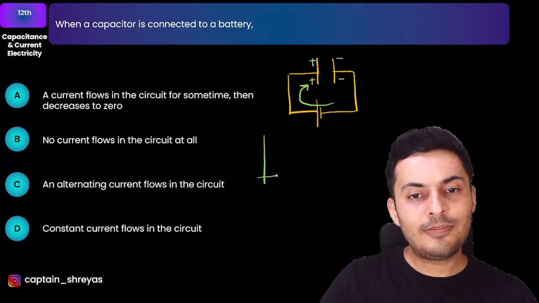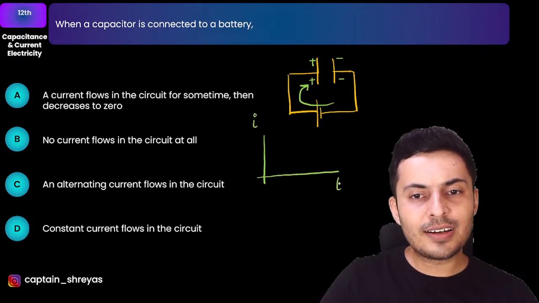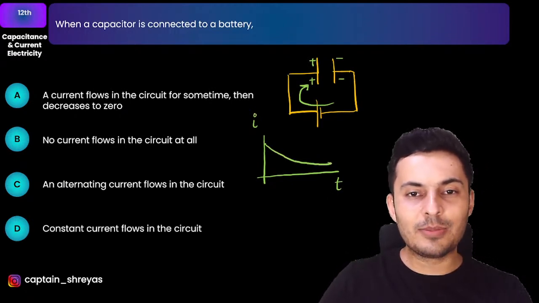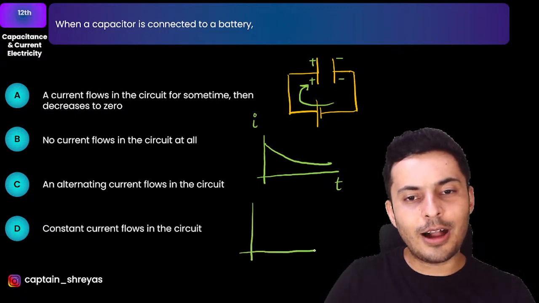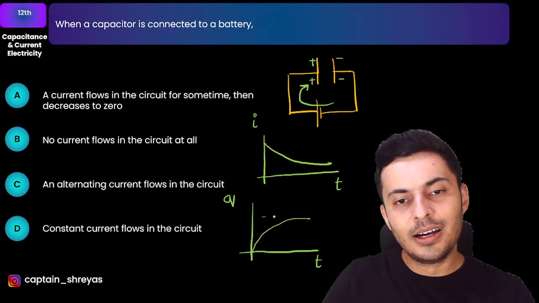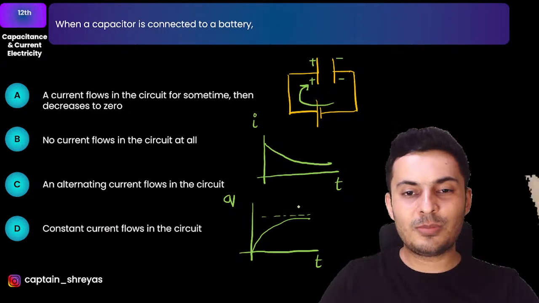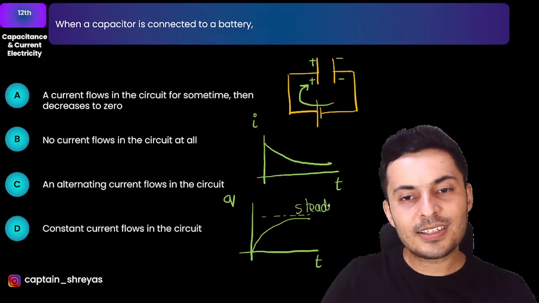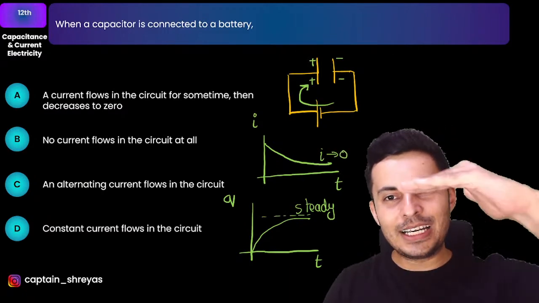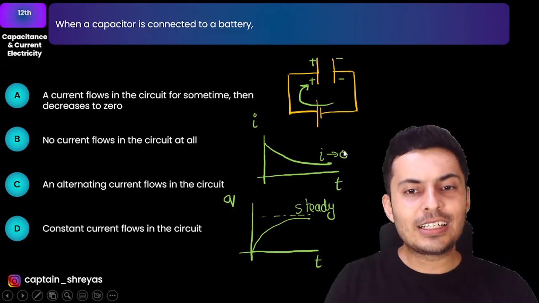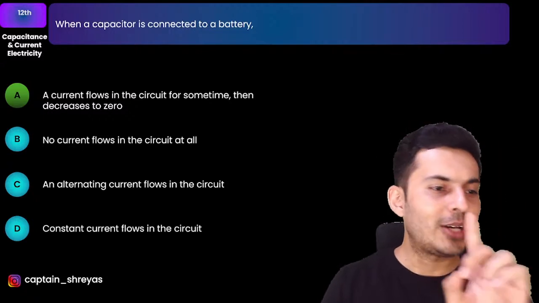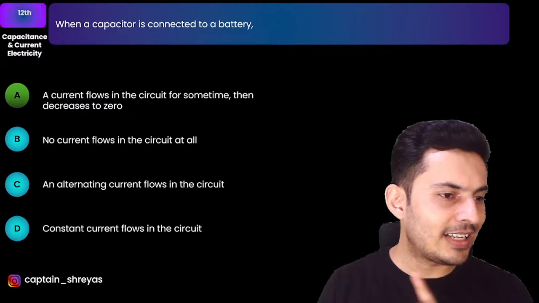In fact, if you draw the graph of current with respect to time, the graph looks somewhat like this. So you can see that eventually it will become 0. And if somebody draws the graph of charge versus time, the graph looks somewhat like this. Here it becomes steady. This is the final charge. So eventually the current drops down to 0, or I can say the charge ultimately achieves a steady value. So hence there is a current which will flow for a small time and eventually it will decrease to 0. So hence the answer is A, and I can see Akash has answered correct, Komal has answered correct.